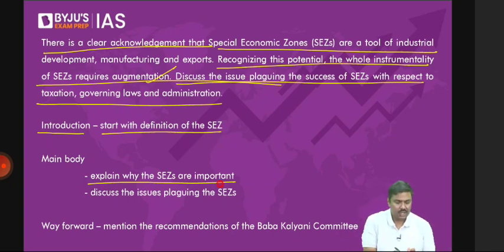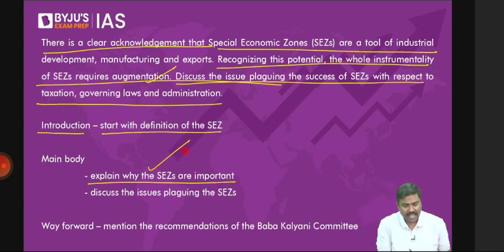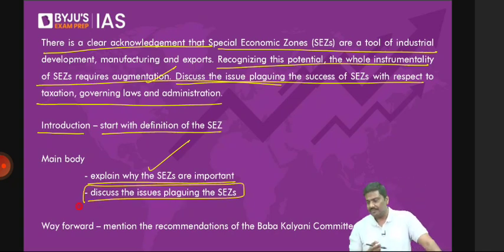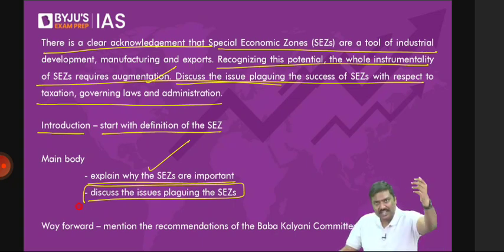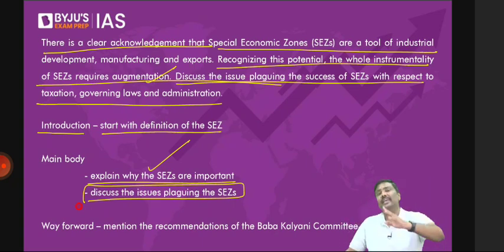But having said so, there are various issues plaguing SEZs, various problems causing lower performance of the SEZs. For example, we have discussed acquisition of land. Land is acquired, but the SEZs are not being developed. The pandemic is affecting exports from the SEZs. There is the issue of subsidies: the government earlier provided subsidies, but now the MEI scheme has been withdrawn. The supporting infrastructure such as ports, roads, etc. is not sufficiently developed. So these are some of the issues plaguing the special economic zones.